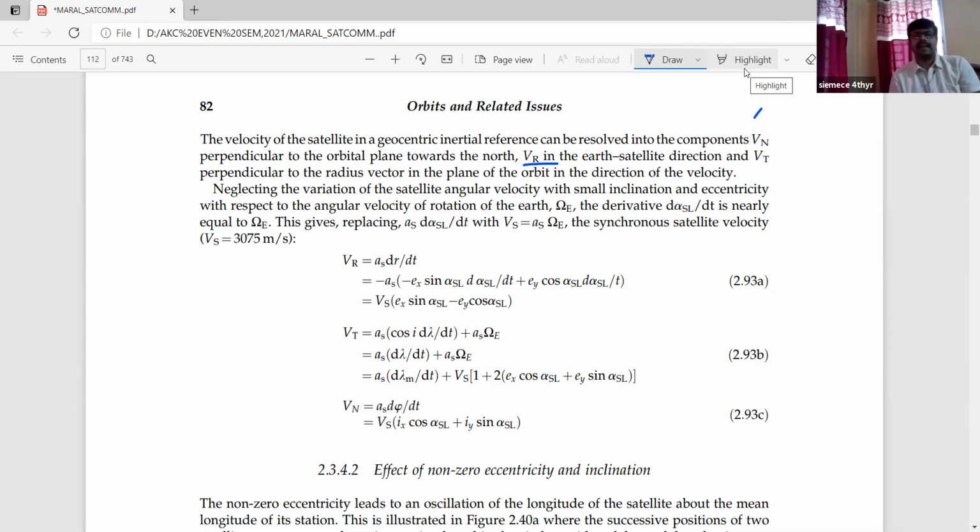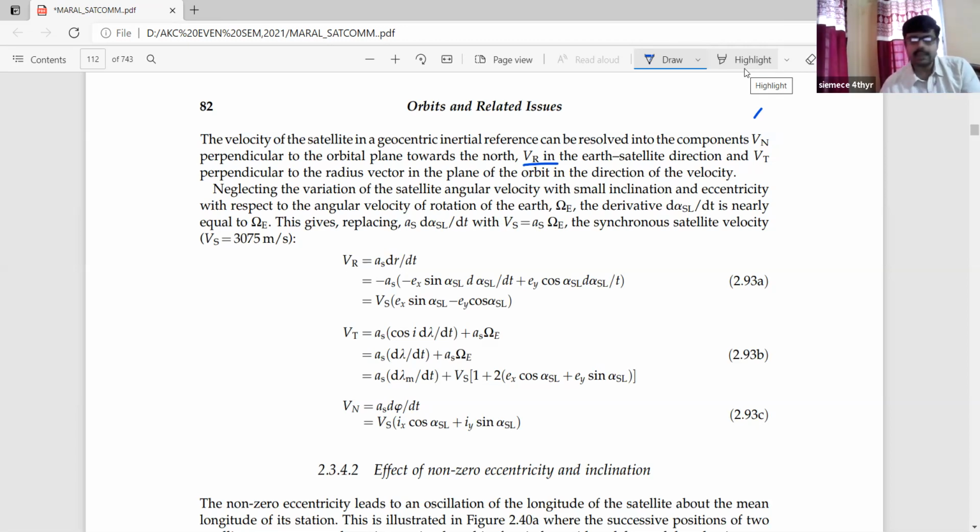So these are the few things that I want to mention. In the earth satellite direction, from the earth position, if we see the rotational movement of the satellite, which direction it will flow will be indicated by Vr. And Vt will be a perpendicular component to the radius of the vector, associated with the radius vector in the plane of the orbit in the direction of the velocity.